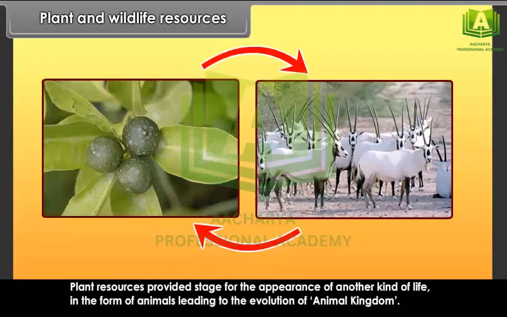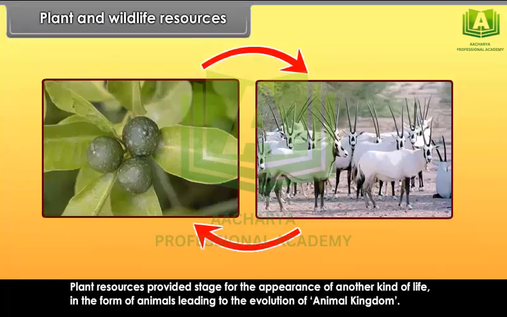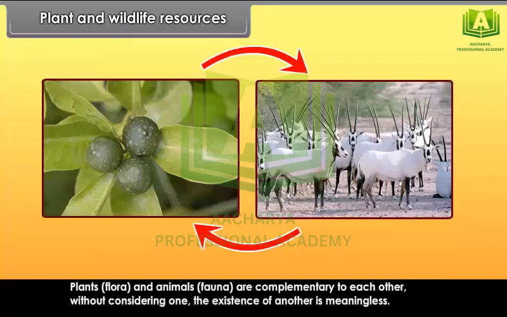Plant resources provided a stage for the appearance of another kind of life, in the form of animals, leading to the evolution of animal kingdom. Plants, flora and animals, fauna are complementary to each other. Without considering one, the existence of another is meaningless.